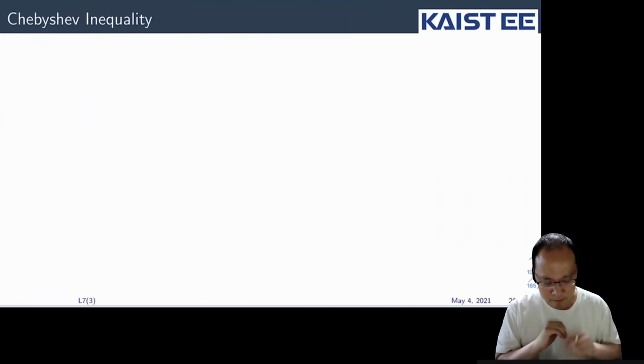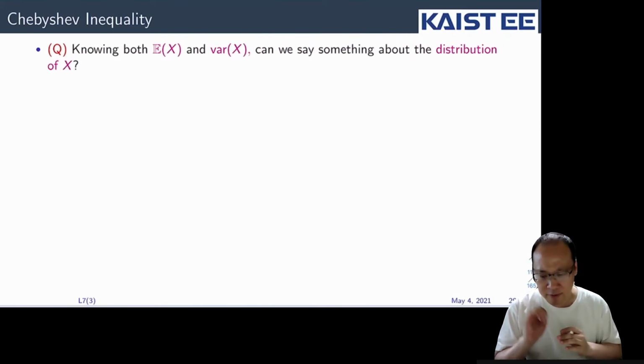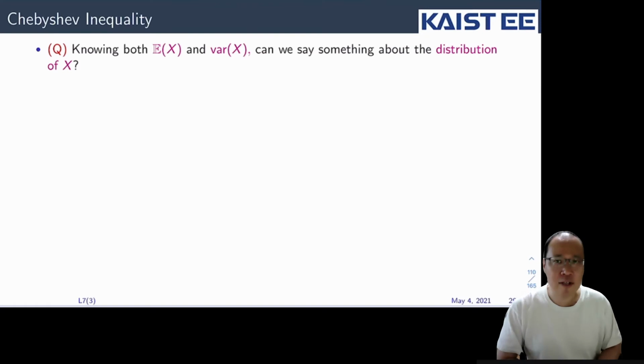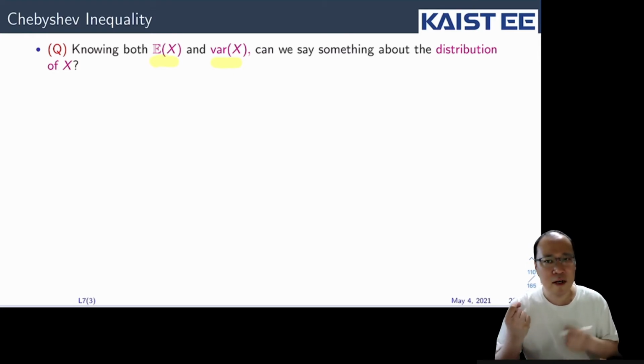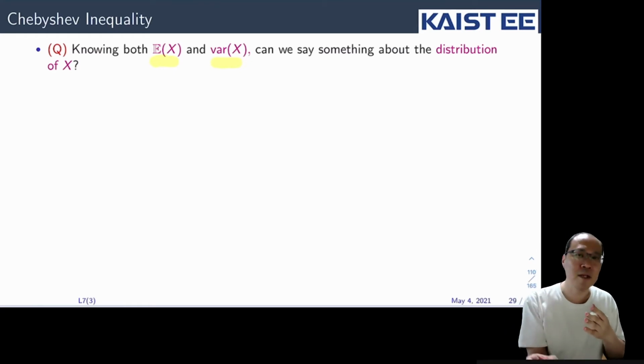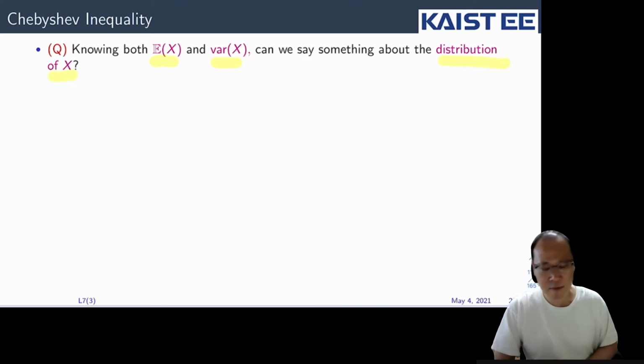That's Markov inequality. Okay, let's look at another inequality which will use the Markov inequality in the proof. That is the Chebyshev inequality. So Chebyshev inequality addresses this question. Suppose that we know both expectation and the variance. So in the Markov inequality, let's assume that we just know the expectation, then what can we say about the distribution of x? But here in the Chebyshev inequality, suppose that we know both the expectation as well as the variance. Can we say something about the distribution of x?